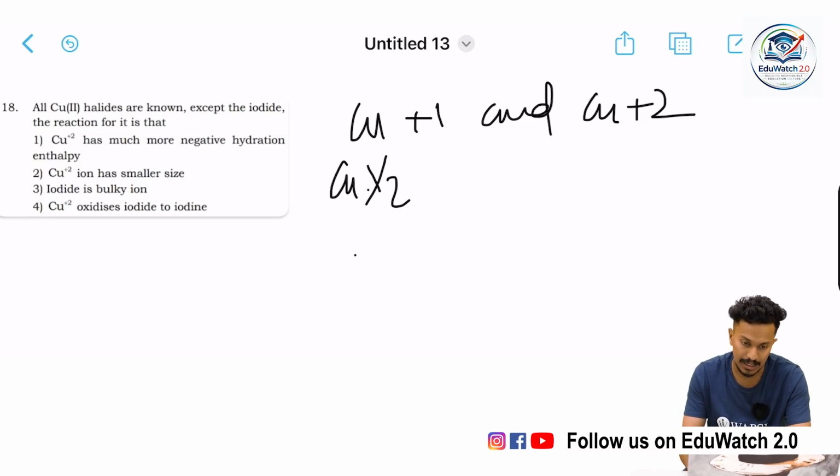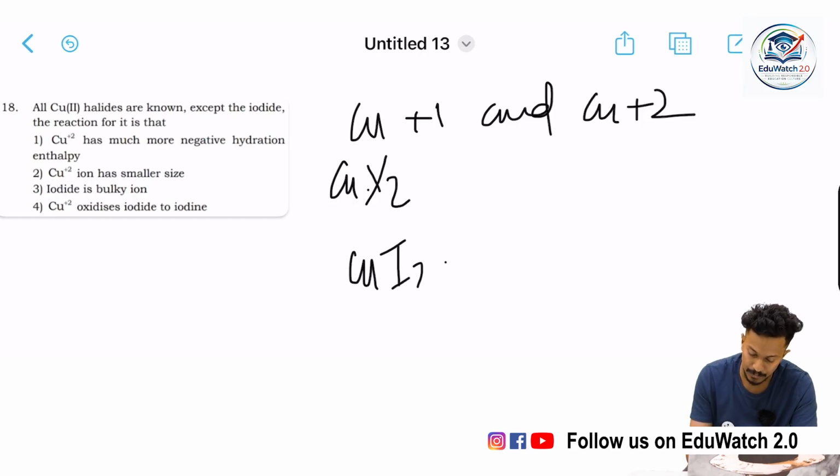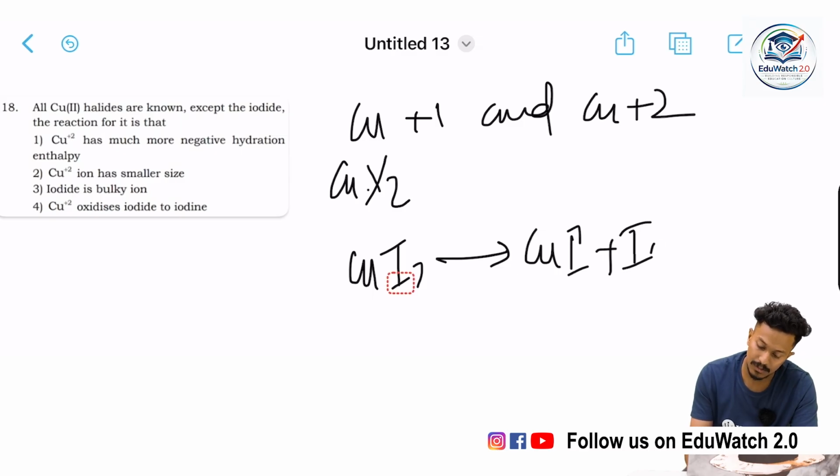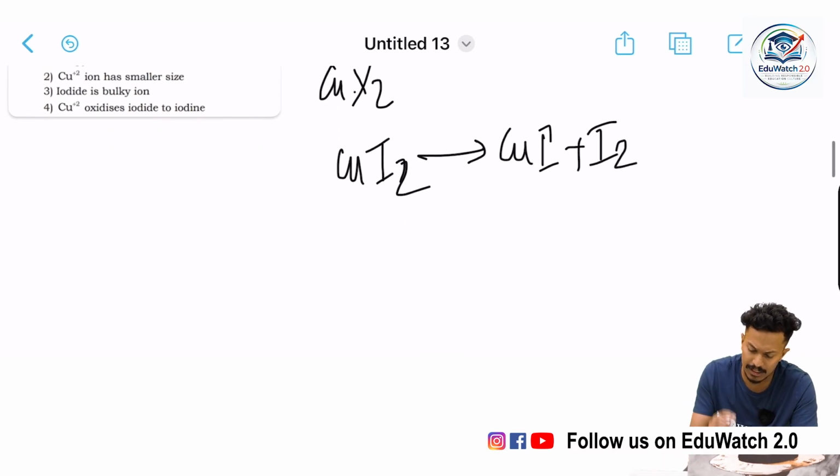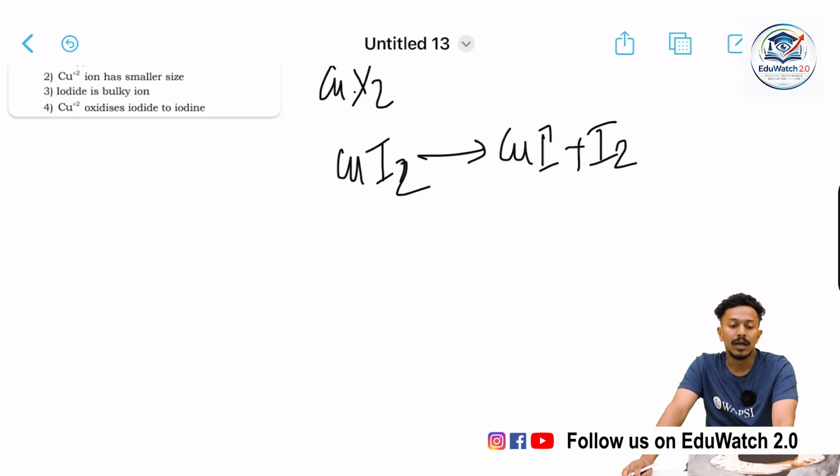For that we can write like this: CuI2 gives CuI plus I2. This is the dissociation of copper iodide. Iodine gas is liberated and the copper iodide is formed. From this process, this decomposition accompanies the oxidation of iodide ion to form elemental iodine.